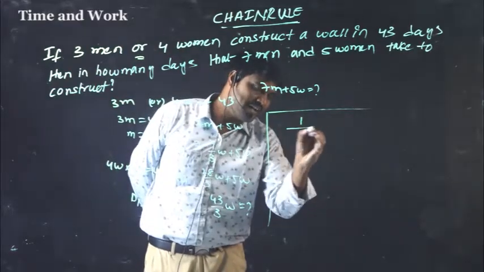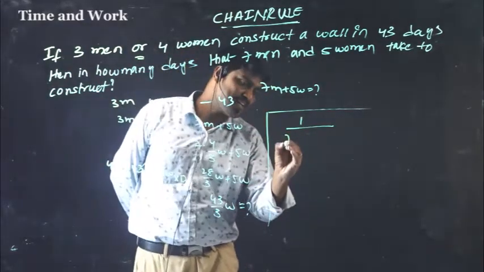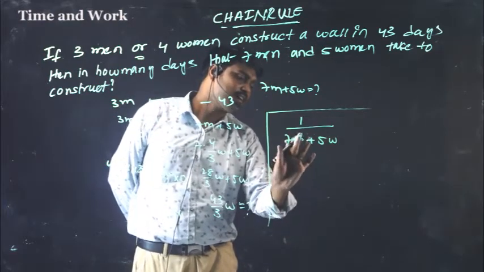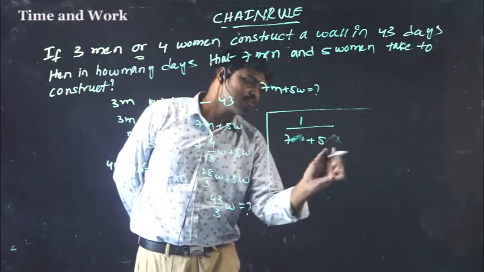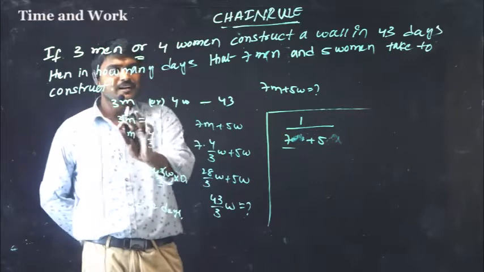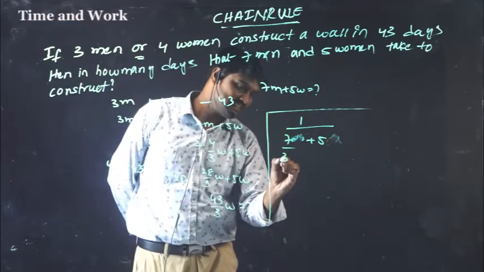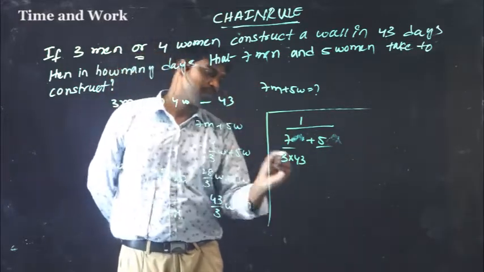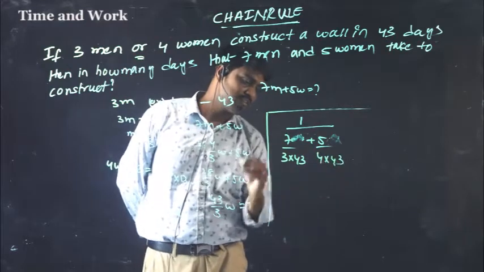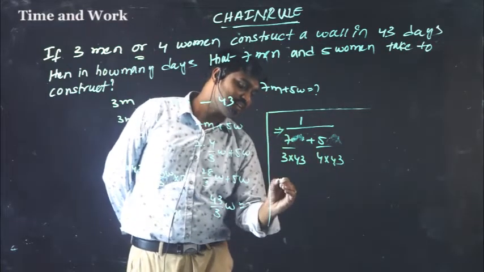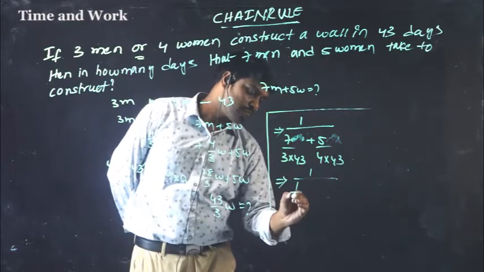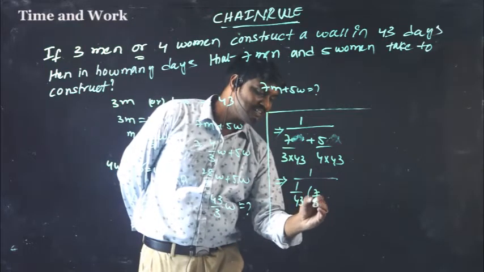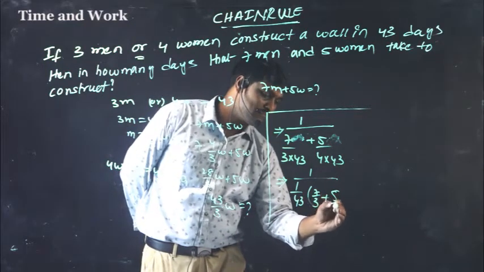So 1 by whom do you want? 7 men plus 5 women. 7 men, 5 women. So 7 should be multiplied by 3 into 43, and for 5 women, 4 into 43. Then next you can take 1 by 43 common, into 7 by 3 plus 5 by 4.